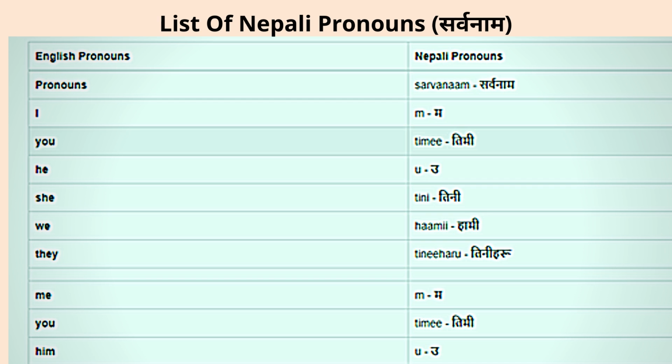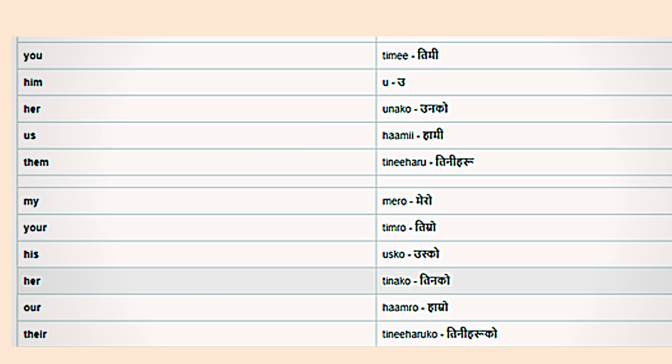Likewise again, me means "ma", you means "timi", him means "u", her means "unko", us means "hami", and our means "hamro". Please don't get confused. Them means "tiniharu". It belongs to them, again for some plural form, means "tiniharuko".